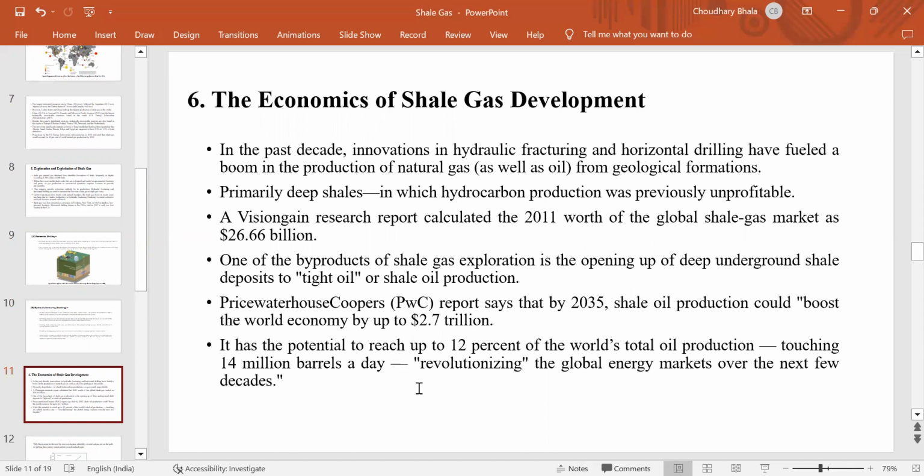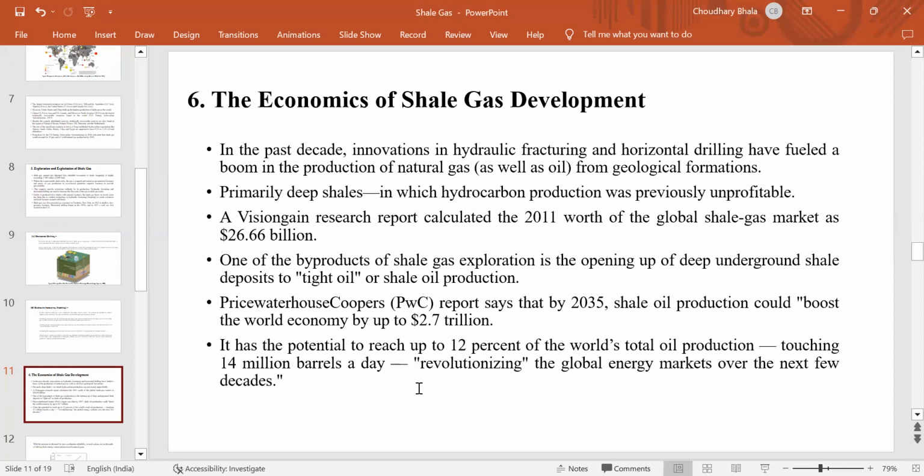A research report calculated that in 2011, the worth of the global shale gas market was 26.6 billion US dollars. One of the byproducts of shale gas exploration is the opening up of deep underground shale deposits to tight oil or shale oil production.